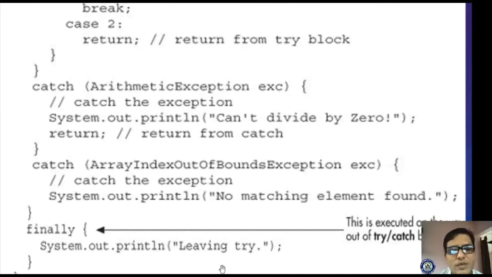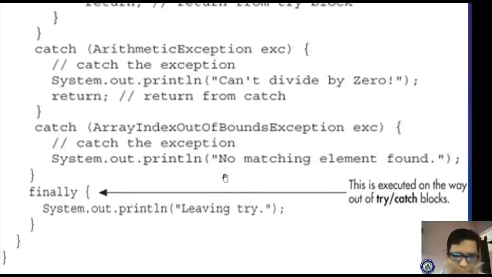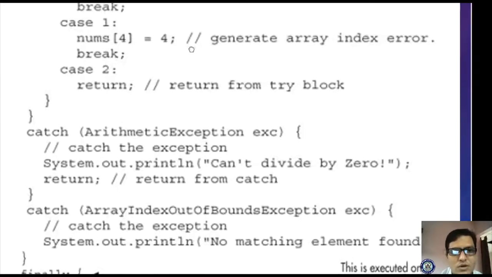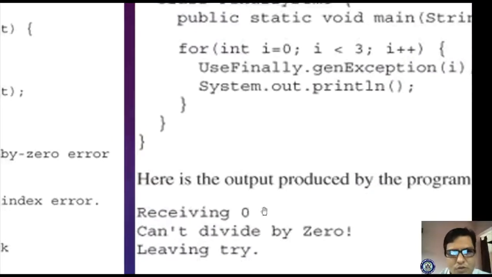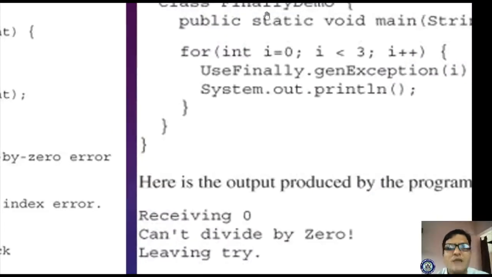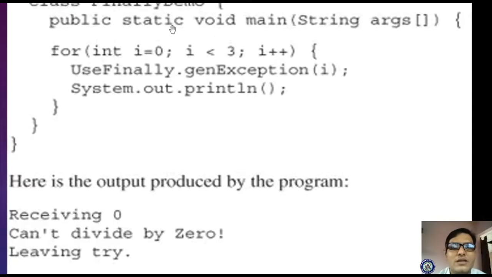Finally statement will evaluate and gives leaving try, leaving try. Okay, yes, here the program ends, but we have not seen where the main method is. Let us come here, the continuation of the program. Here class FinallyDemo is there. You have to save this file as FinallyDemo. It consists of a main method, public static void main(String args).